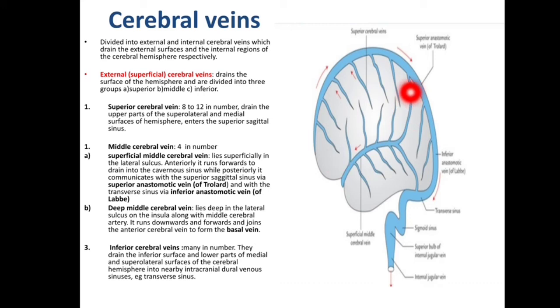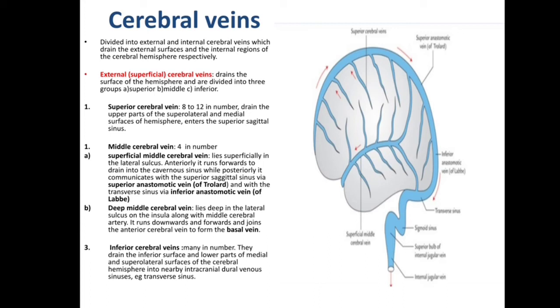It communicates with the superior sagittal sinus via the superior anastomotic vein of Trolard, and with the transverse sinus. This is the transverse sinus. The superficial middle cerebral vein is connected with this transverse sinus via the inferior anastomotic vein of Labbé. Now, next is the deep middle cerebral vein. It lies deep in the lateral sulcus on the insula along with the middle cerebral artery. It runs downward and forward, and joins the anterior cerebral vein to form the basal vein.